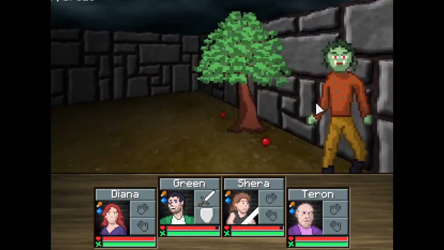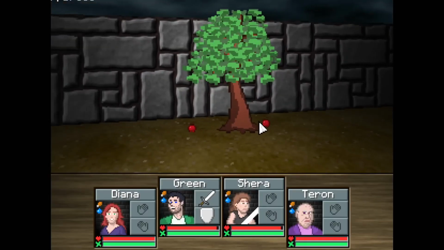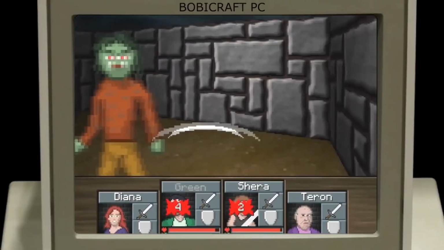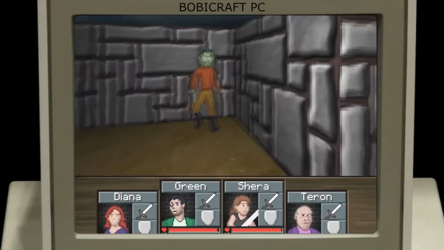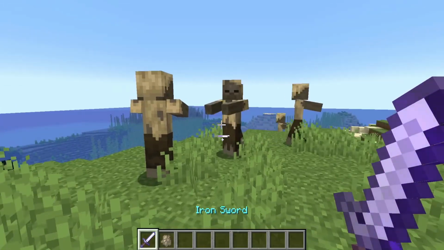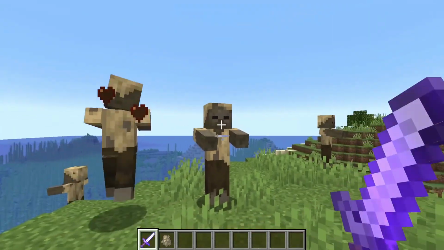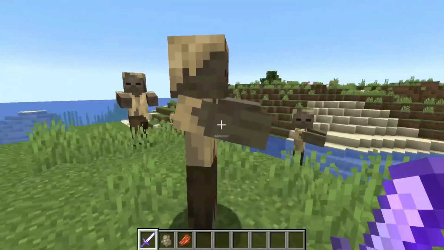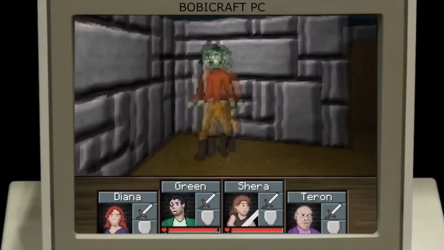And we can also observe curious things from the trees. The trees drop apples, something that also happens in Minecraft. If you hit a zombie with your sword, it creates an effect very similar to the one we have with the sweeping edge. You know, that kind of enchantment. When we hit an entity with a sweeping edge, a kind of sweep is created. We can only achieve this effect with swords, very similar to Chambered.